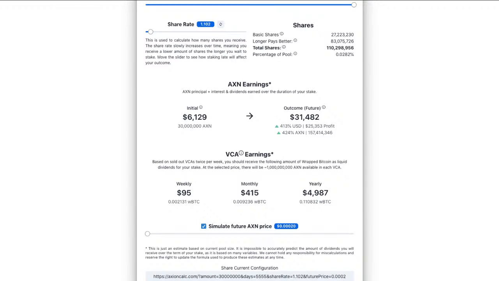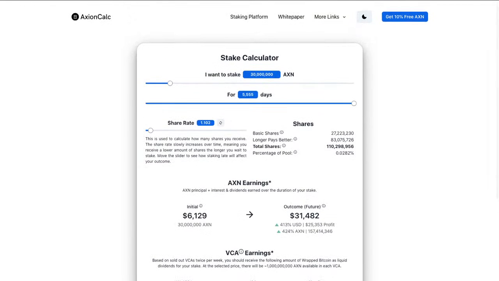And so they're looking at earning $95 per week or $5,000 per year, and their 30 million Axion is currently worth 6,000. So that's a pretty handy position to be in, and I think that's looking good. Obviously, if Bitcoin goes back up in price, this goes all into your wallet liquid, whereas with this stuff here, you have to wait till the stake ends, or they create an NFT which you can sell your shares with later in the future. But this is the big prize of wrapped Bitcoin that people are looking at. So not too bad at all, and that's how that plays out. Hopefully that gives you some idea.